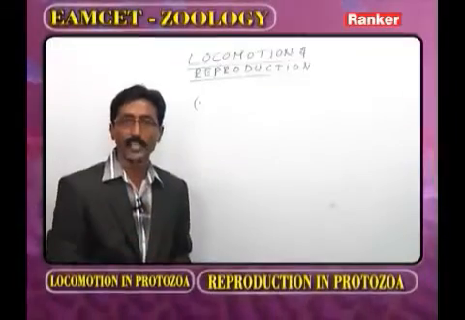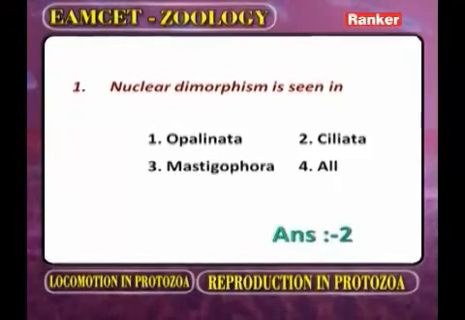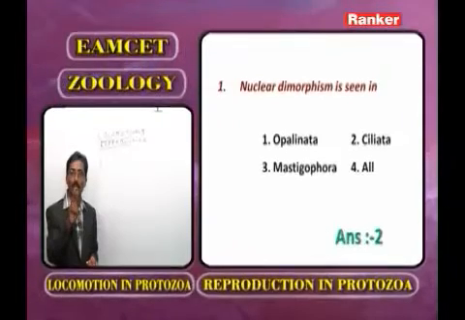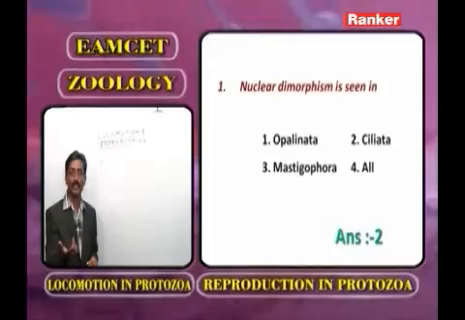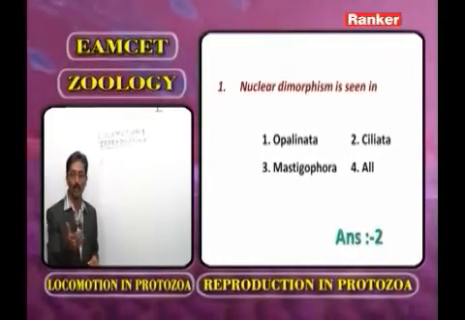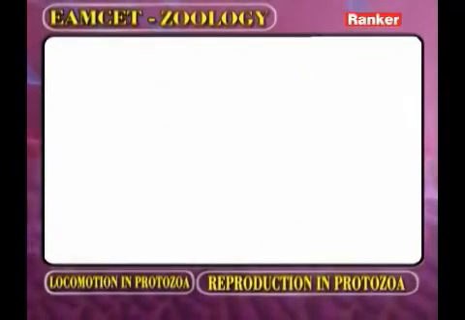Now you have to observe the answers. Opalinata, homokaryotic. Mastigophora, we should not explain. Ciliata, in Ciliata 2 different nuclei, that we call nuclear dimorphism or heterokaryotic. The correct answer is 2. Now we move to the next question.